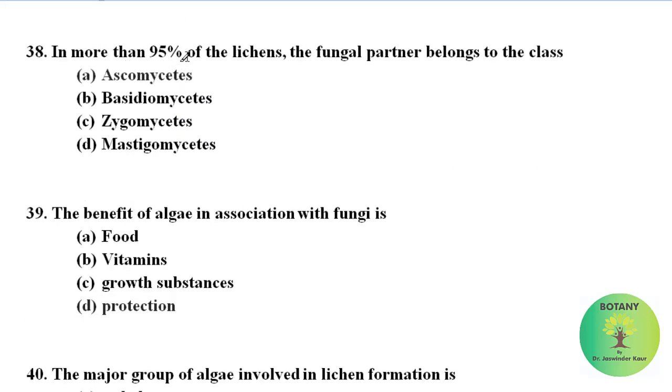In more than 95% of the lichens, the fungal partner belongs to the class: Ascomycetes, Basidiomycetes, Zygomycetes, Mastigomycetes. Correct option is Ascomycetes. In more than 95% of lichens, the fungal partner belongs to class Ascomycetes. The benefit of algae in association with fungi is: food, vitamins, growth substances, protection. Correct option is protection.